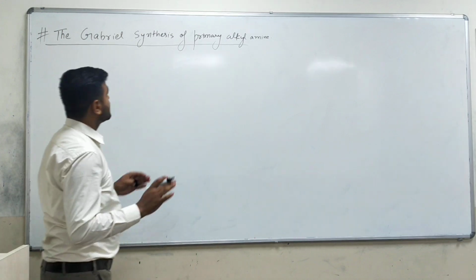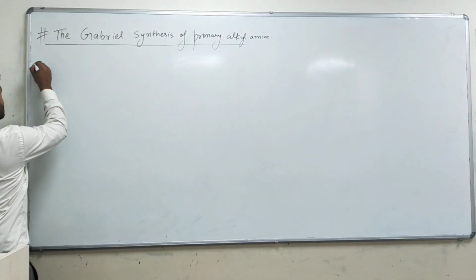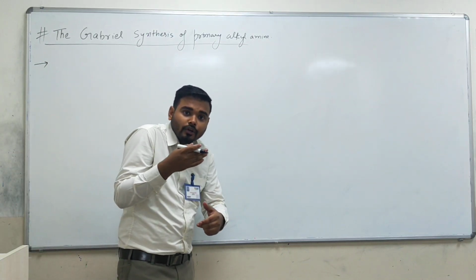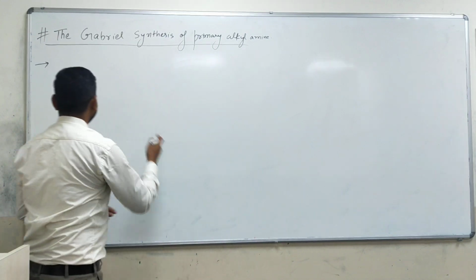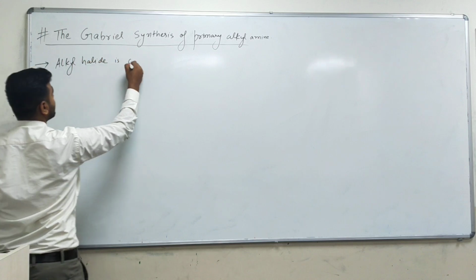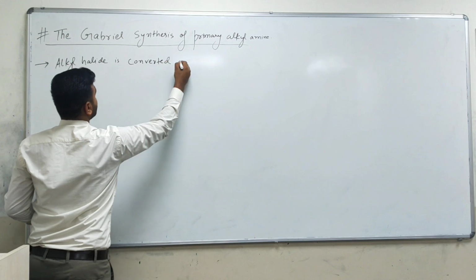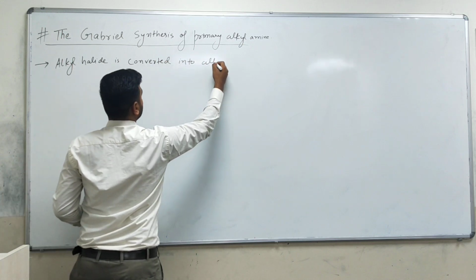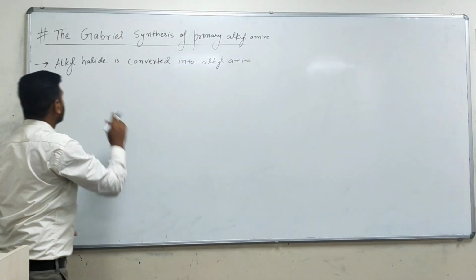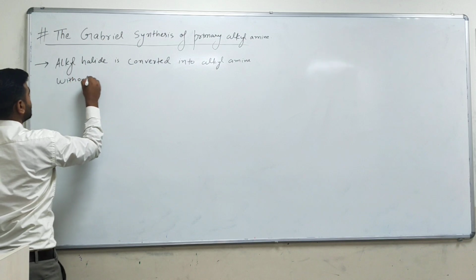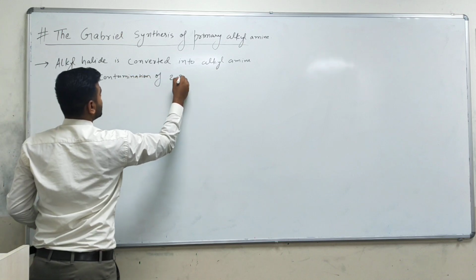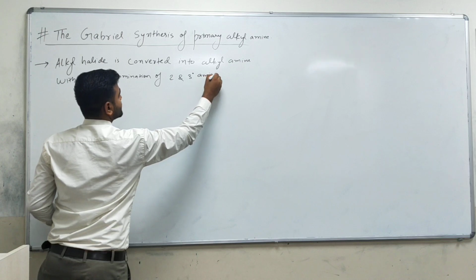So what is the Gabriel synthesis of primary alkylamine? Here we are going to convert alkyl halide into alkylamines, especially 1 degree amine, without contamination of 2 and 3 degree amine. So this is the beauty of this reaction.